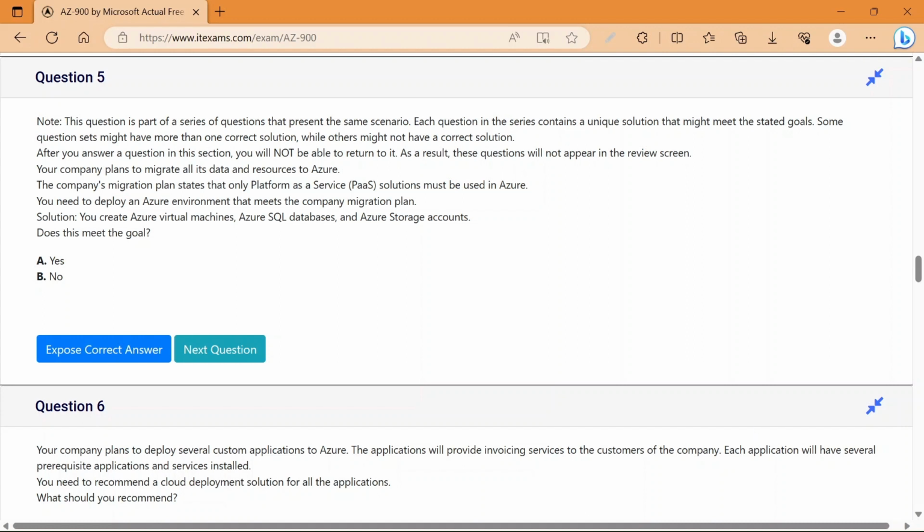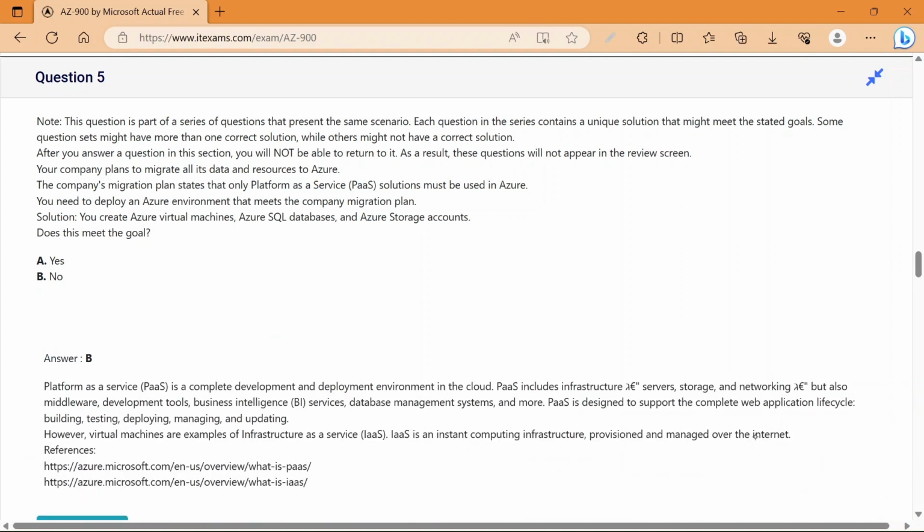Your company plans to migrate all its data and resources to Azure. The company's migration plan states that only platform as a service solutions must be used in Azure. You need to deploy an Azure environment that meets the company migration plan. The solution is, you create Azure virtual machines, Azure SQL databases, and Azure storage accounts. Does this meet the goal? So the answer is yes or no. Let's see the correct answer.